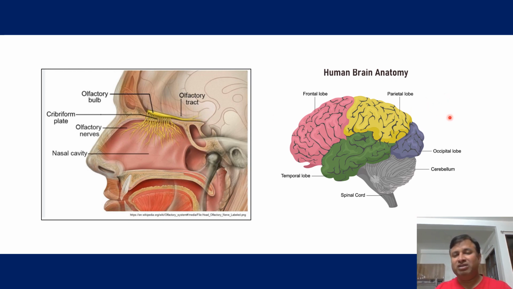Different regions of the cerebral cortex are mentioned: this is the frontal lobe, which is responsible for speech. That is the parietal lobe, it has pain sensation area. That is the temporal lobe, for the auditory functions, and that is the occipital lobe for visual function. And this is the spinal cord.